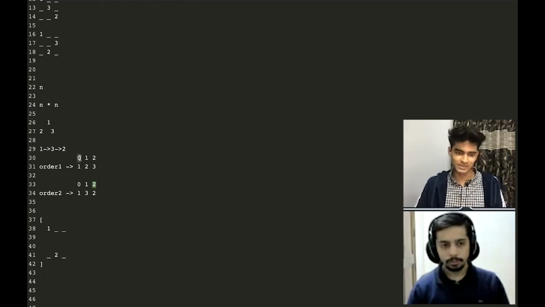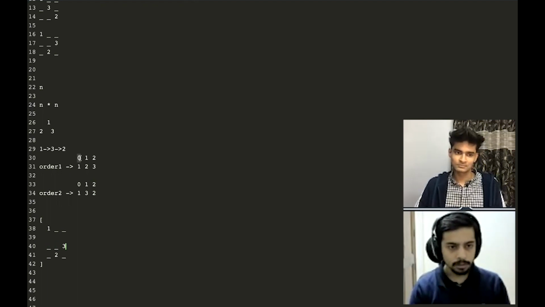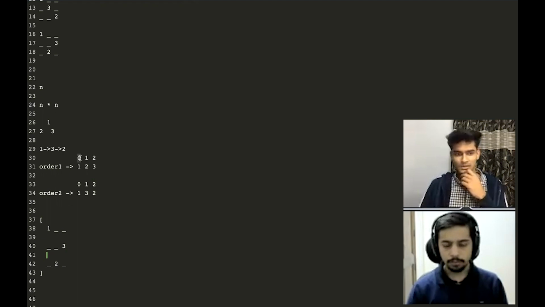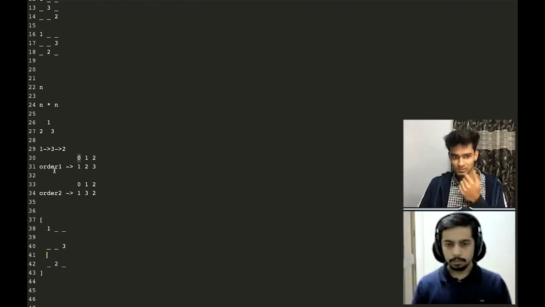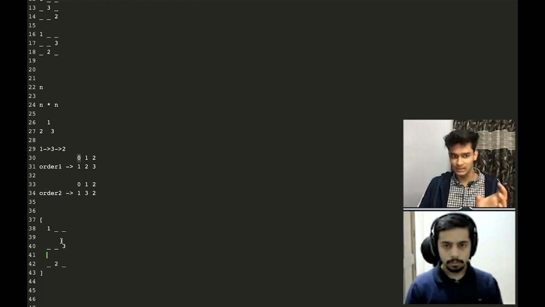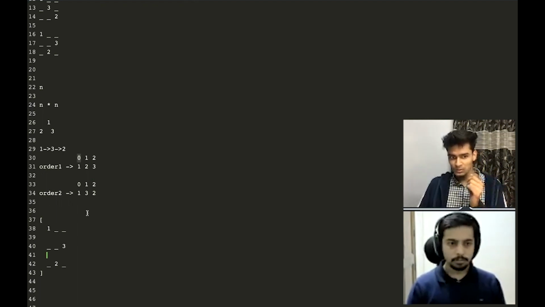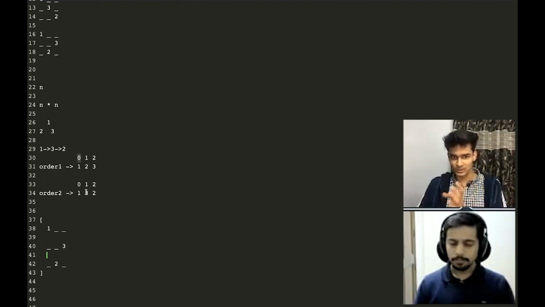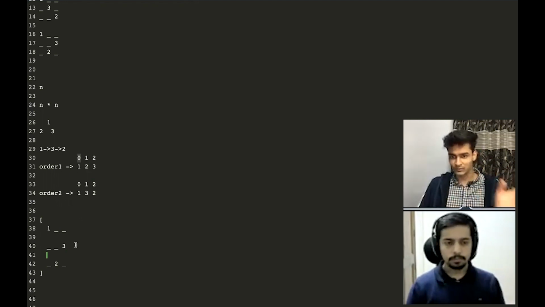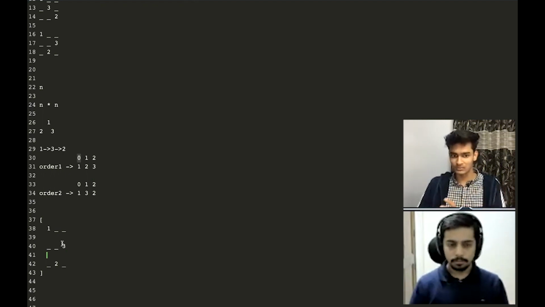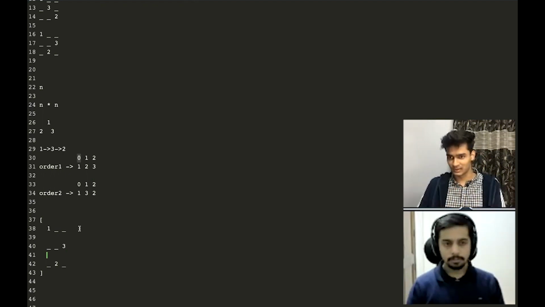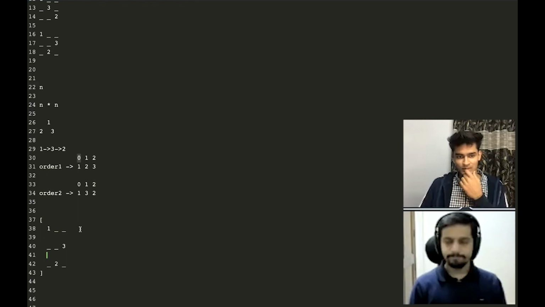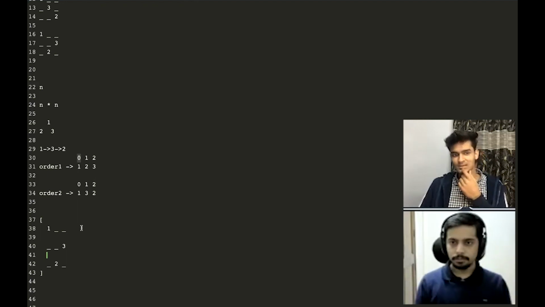So let's just construct the grid first. This is going to be the grid now. So basically we have 1 at 0, 0, which is from order 1 and order 2 from the indexes. Then we have 3 at 1, 2, where order 2 is telling us the row number. So we had 3 at the first index, therefore we took it in the first row, and we had 3 in the second column, therefore we took it in the second column, right? Exactly. So I think this is pretty much it.